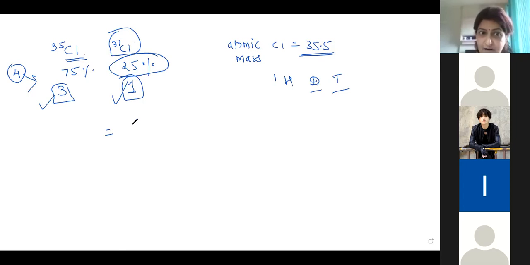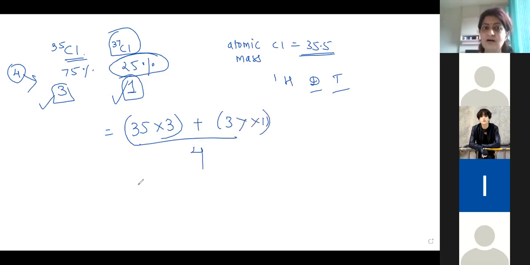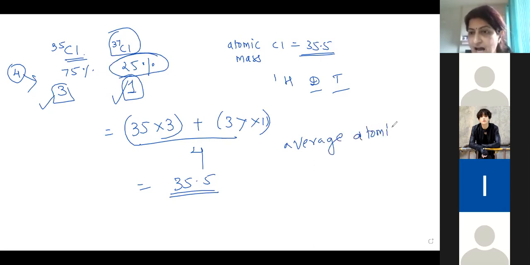So what we take is the average: 35 into 3 plus 37 into 1 upon 4, which I write as 35.5. So this is called the average atomic mass. So how do we calculate an average percentage? So this is my average atomic mass.